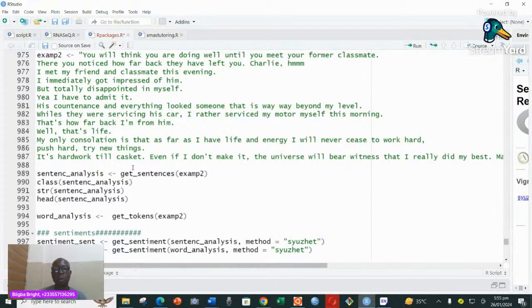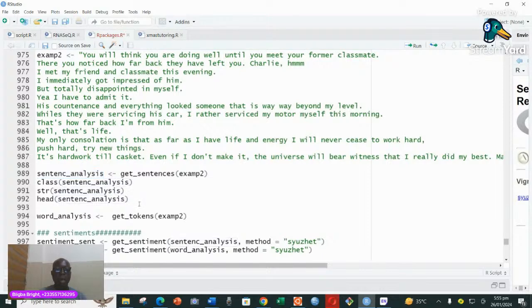Mine is like the way we go to mine for gold, mine for timber, mine for manganese. But when we mine, what are we mining? Are we mining sentences or words? If we want to mine sentences, it means we want to pick sentences from the entire text. So we use get sentences, put the variable there, and pack it into this new variable here.